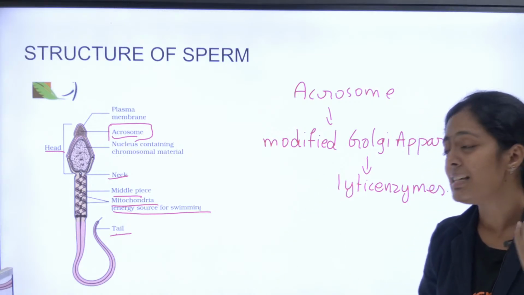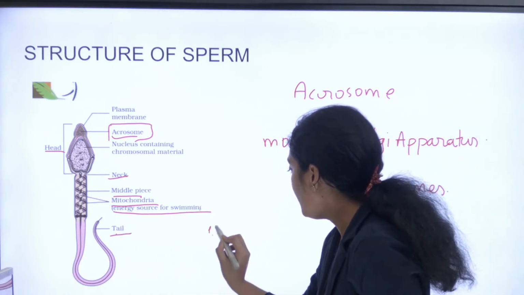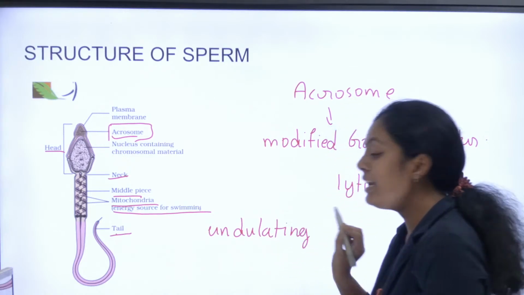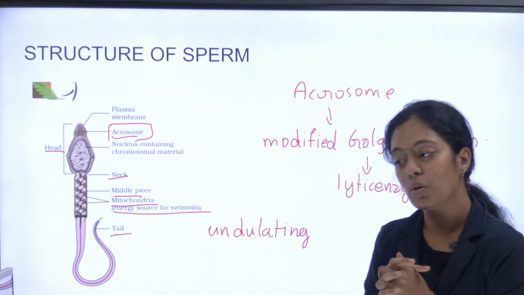Okay, and what is the tail? This tail is actually going to help in movement. It is an undulating movement. The kind of movement in sperm is undulating, a whip-like movement, we also say.